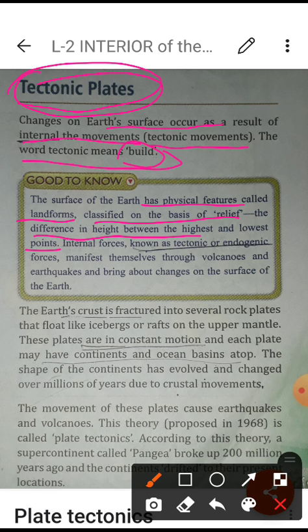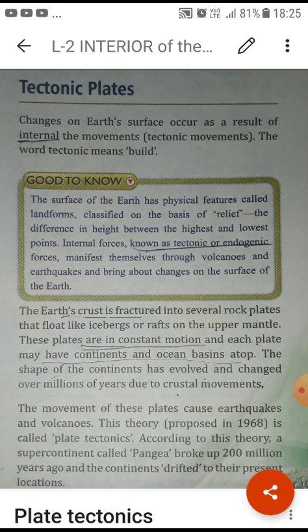How is it possible? Students, just now I explained to you, that is because of the tectonic plates. These tectonic plates are known as internal forces, tectonic or endogenic forces. This is the same name, internal forces, because they come from the inside; ये जो होते हैं इस अर्थ के अंदर से आपके काम करते हैं. So this is known as the tectonic or endogenic forces. They manifest themselves through volcanoes. Manifest means revealing, coming out in the form of. So when these forces work, the result is earthquakes and volcanoes.